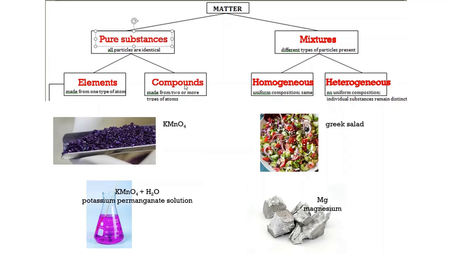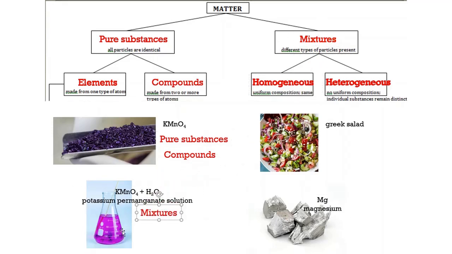So this I know is a compound because it's 3 elements together and there's no space in between. There's no plus sign or and sign in between these letters. So I know that these are all held by a chemical bond. That's what a chemical formula will tell me. If it's a compound, that is a pure substance. Let's take a look at our second example. Potassium permanganate solution, KMnO4 and water. Well, this contains 2 different substances, and that is a mixture.